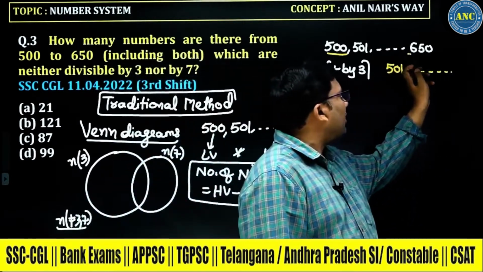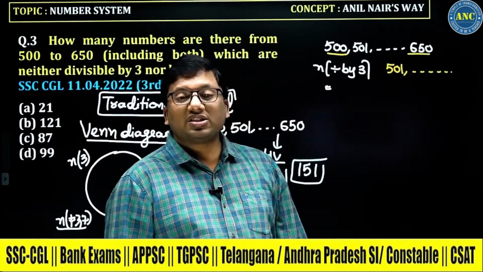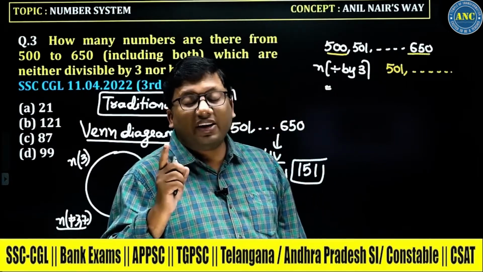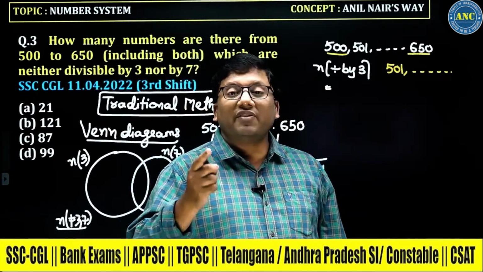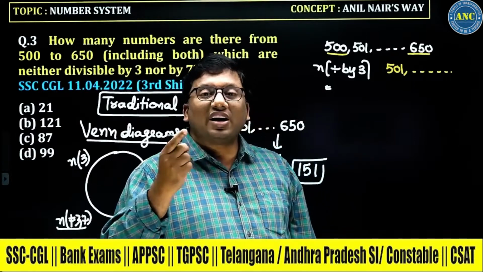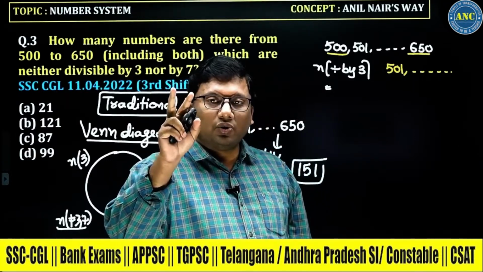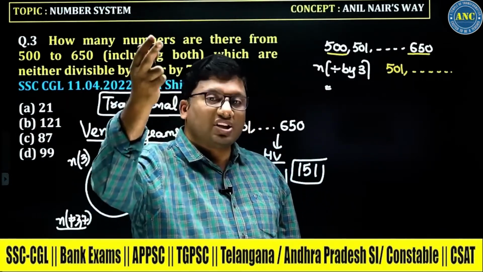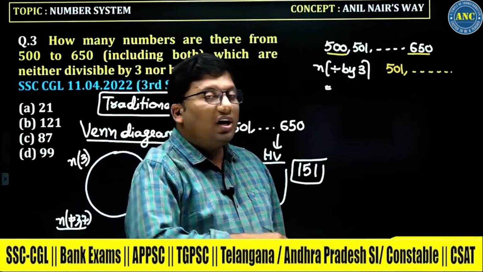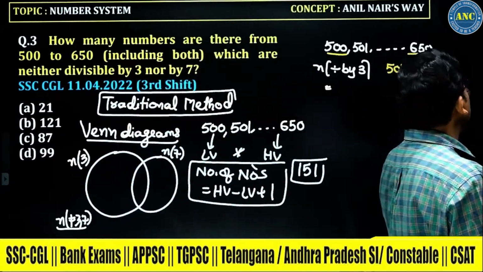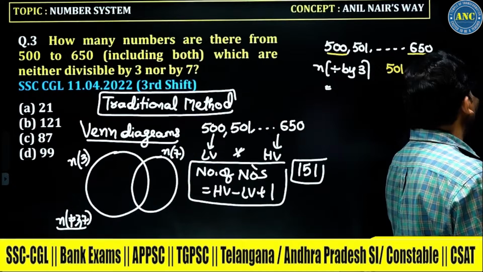Go to the largest number, 650. What is the sum of the digits? 6 plus 5 is 11. 11 divided by 3: 3 threes are 9, remainder 2. I should not go beyond 650; I should come to less than 650. That means the number will be 648.